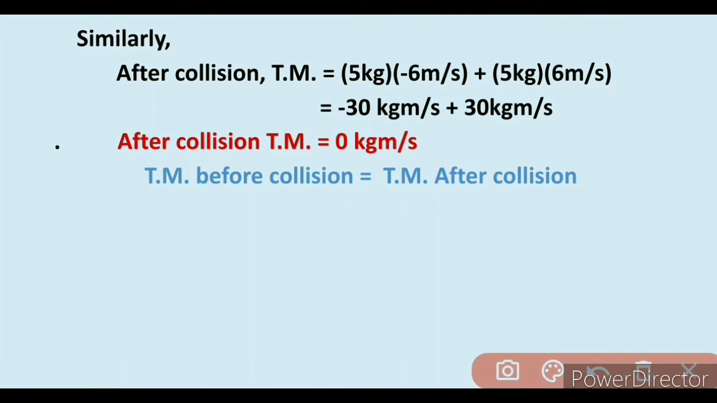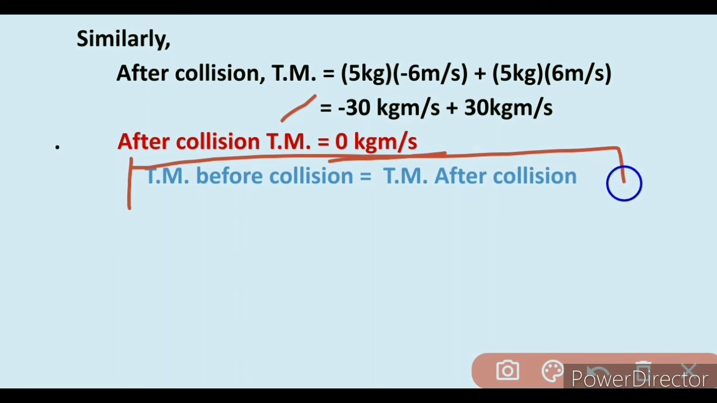After collision, total momentum is equal to 5 kilogram multiplied by minus 6 meter per second plus 5 kilogram multiplied by 6 meter per second. So minus 30 kilogram meter per second plus 30 kilogram meter per second is equal to 0 kilogram meter per second. So this is the value of total momentum after collision. So total momentum before collision and total momentum after collision is the same.